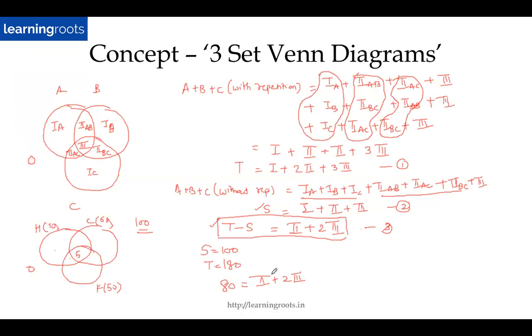Fine. So for the time being, let's take this case. So 80 will be equal to 2 plus 2 times 3. Now in this case, I know that what is 3? It is 5, right? 5 people play all the 3 sports. So this becomes 2 plus 2 into 5. So what is 2? The number of people who play exactly 2 sports. It will be 80 minus 10, which is 70. Fine. So a very simple, very easy way to do such questions.